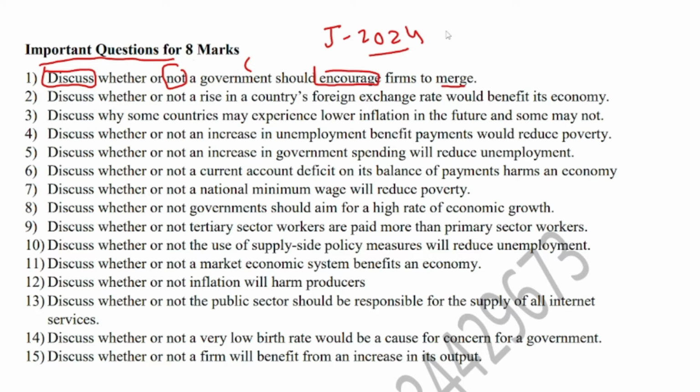Government should encourage firms to merge, because when they merge they become a big business, and when firms become large they can produce goods and services at large scale and can achieve economies of scale. Economies of scale is the fall in long run average cost of production due to the rise in output. So firms will be able to reduce their average cost. Similarly, they will have more financial resources, and banks generally also offer them loans at a low rate of interest, so they can expand the business further as well.